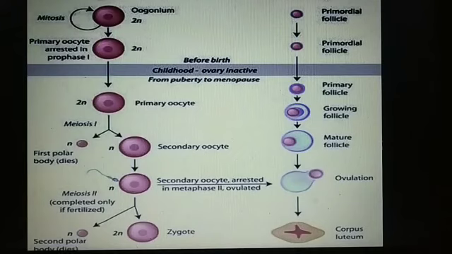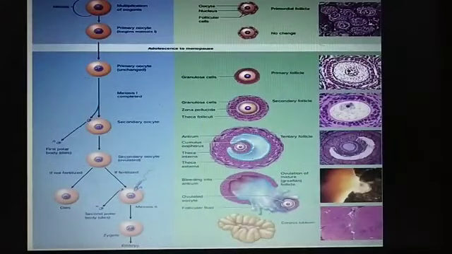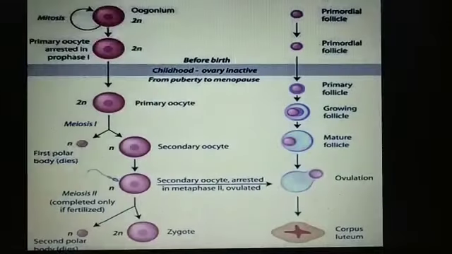What happened? Here you see in this diagram, the primary oocyte inside the tertiary follicle increases in size and completes meiosis I. After meiosis I, two haploid daughter cells are formed. The larger one is the secondary oocyte and the tiny cell is the first polar body.